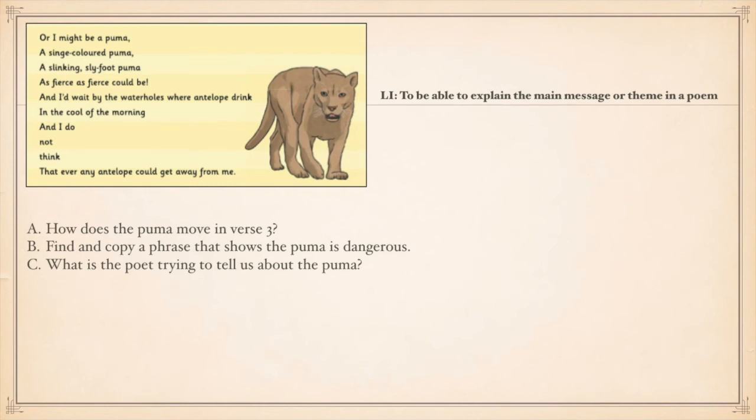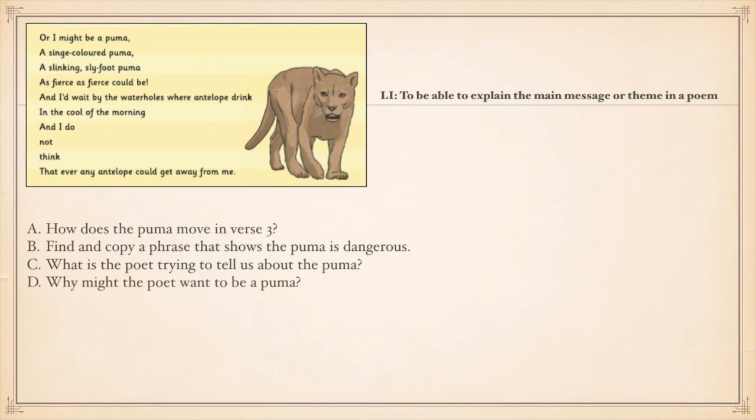So you have to think outside the box now. The answers aren't directly given to you in verse 3. You have to think about all of the information that you've been given about the puma, and you need to find the answer to this question by summarizing everything you know about the puma.